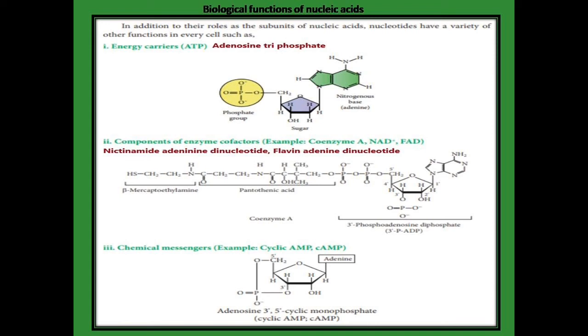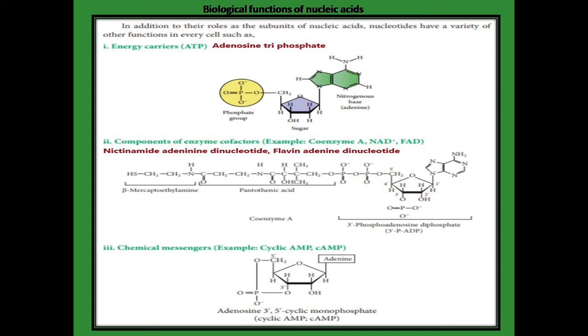The biological functions of nucleic acids are: number 1, energy carriers; number 2, components of enzyme cofactors; and third, chemical messengers. In energy carriers, for example, ATP. What is ATP? Adenosine triphosphate. The structure of adenosine triphosphate is given there.